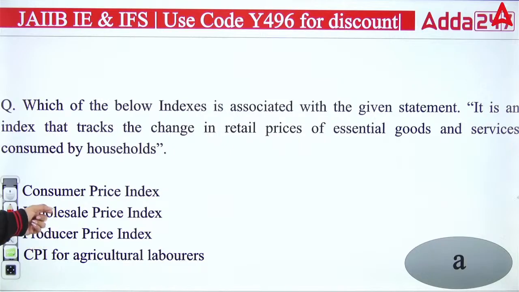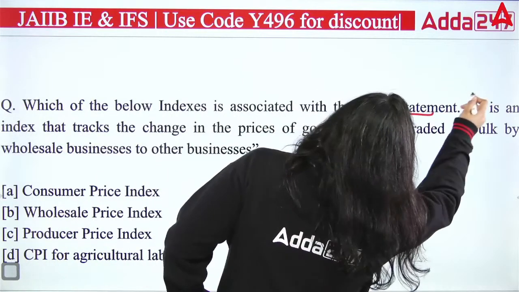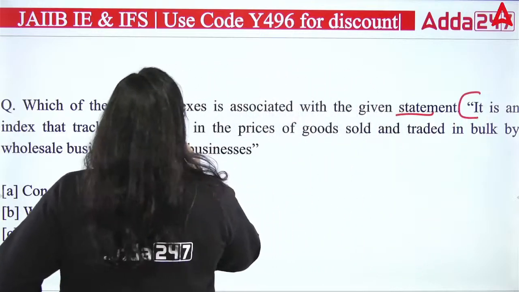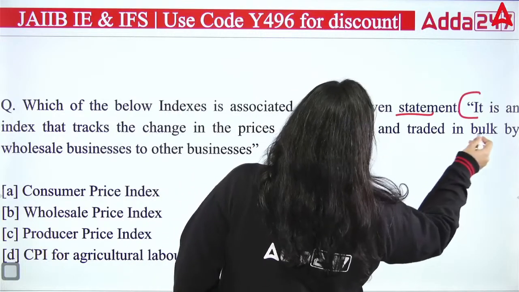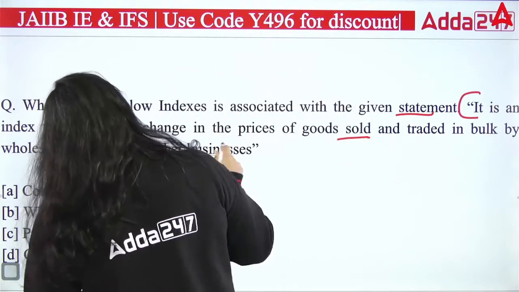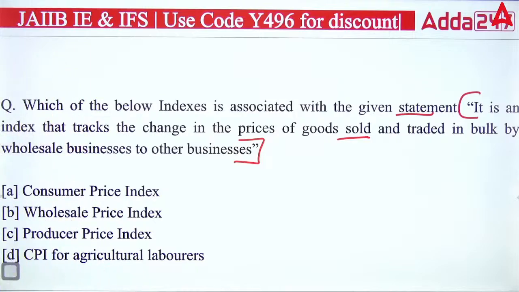Clear? Next. Next we have here which of the below indexes is associated with the given statement, that is it is an index that tracks the change in the price of goods sold and traded in bulk by wholesale businesses to the other businesses. Which index is it?